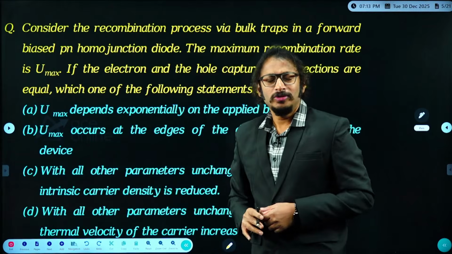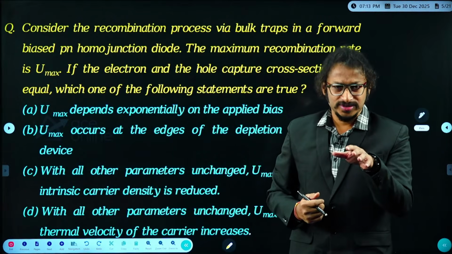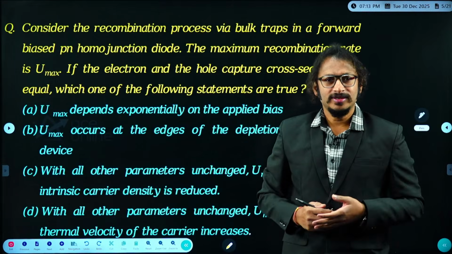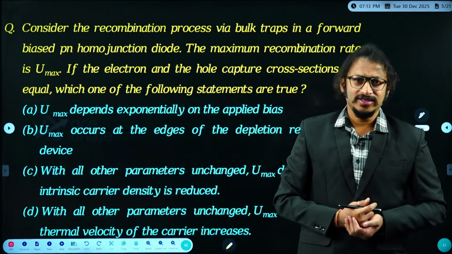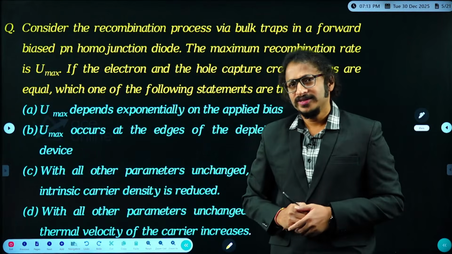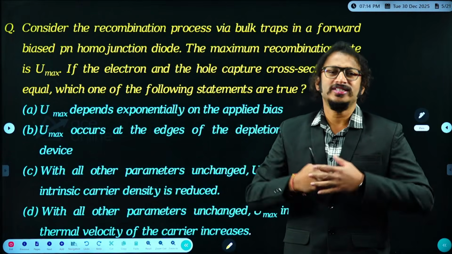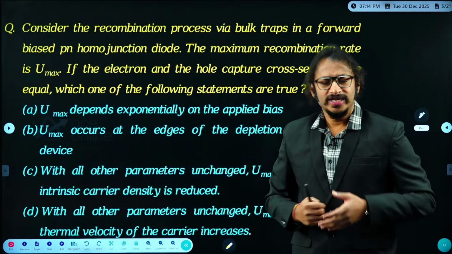And also try to recollect why we are getting recombinations. Simple logic. Electrons should lose energy. Once they lose energy, they can easily recombine, or they can easily fall from higher state to the lower state. Am I right? What is the probability that a particle can lose energy in the forward bias if there exist huge collisions? If there exist huge collisions, then particles will be losing energy.